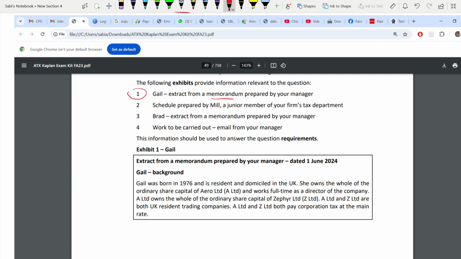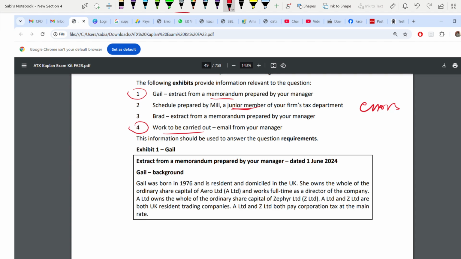2, it's about a schedule prepared by a junior member. So you can assume he will be making some errors here. That's why they have given specially junior member. That's for you to correct. Some schedule is prepared, you have to correct it. Next, extract from a memorandum and work to be carried out. This is your requirements, in your exhibit 4.